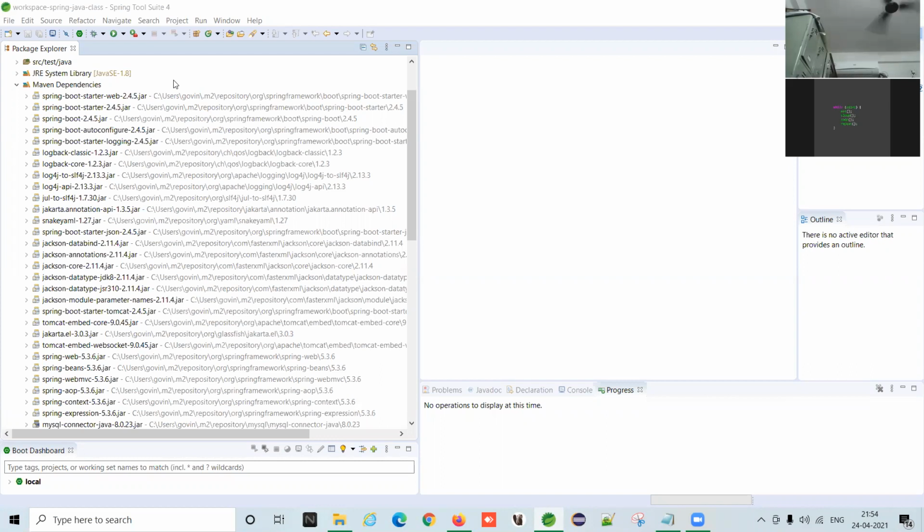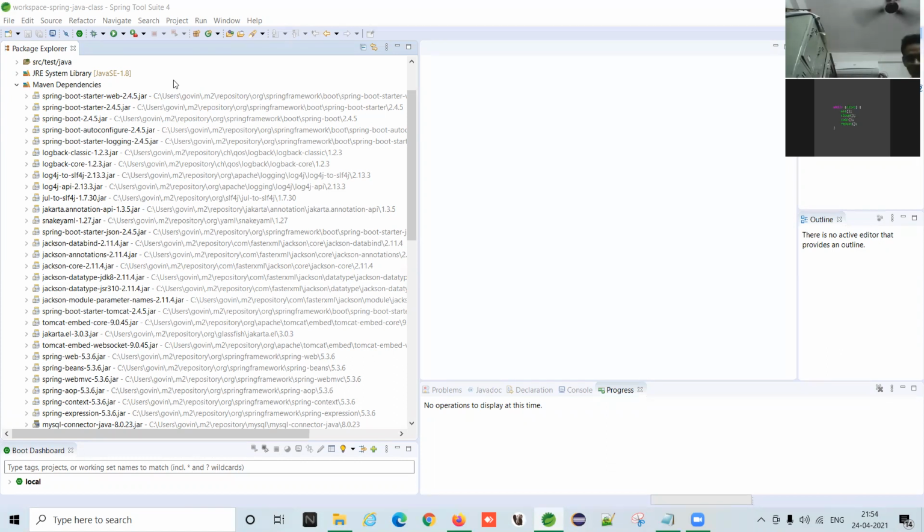File, then New, then you have to click on Spring Starter project. But here there is no such option. Enterprise application project is here. No option for starter project. Maven project is already there.